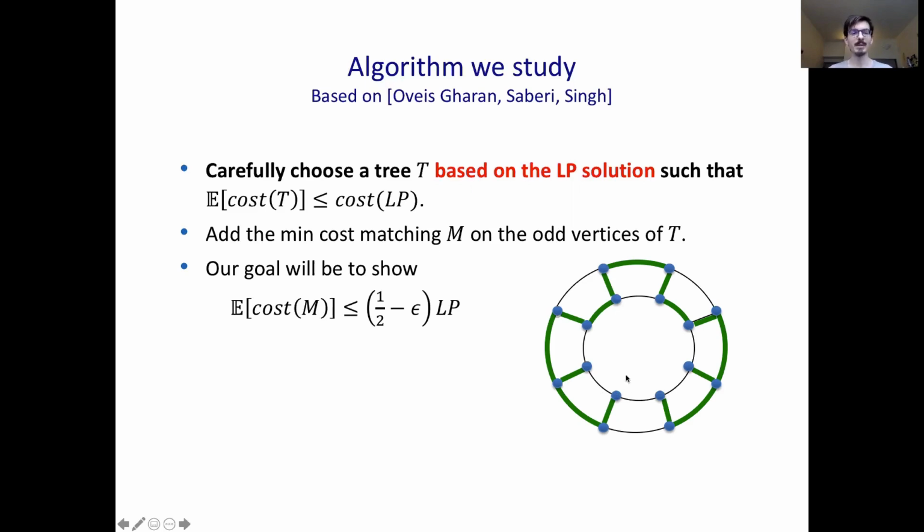So now we add the minimum cost matching on the odd degree vertices of the tree. And our goal is now to use properties of the tree to show that the expected cost of this matching is less than half of the LP in expectation. And since the tree costs the most of the LP, if we can show this, then we would have a better than 3/2 approximation. So this is going to be our goal.